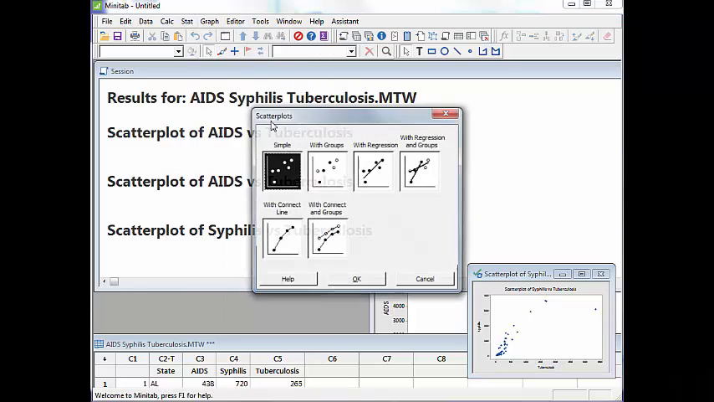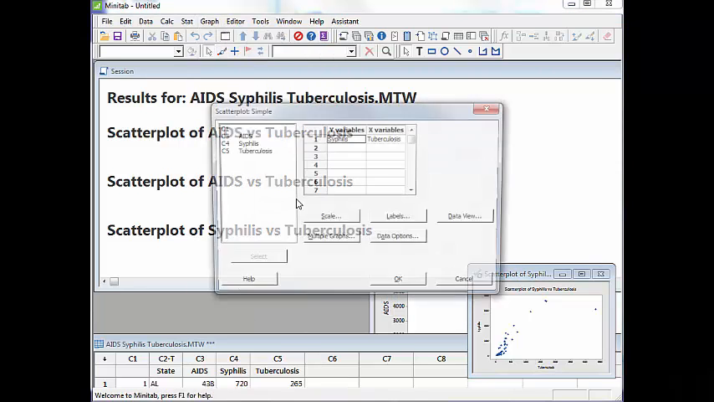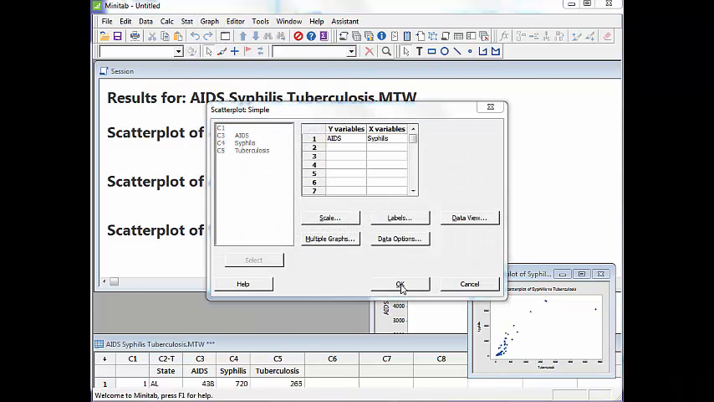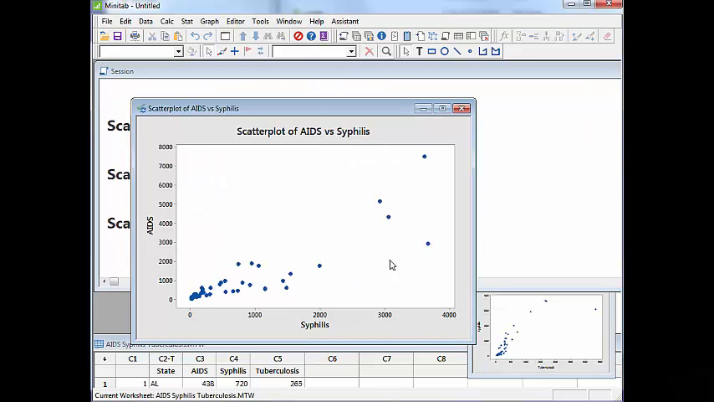And finally, let's make one more graph. Let's plot, say, AIDS versus syphilis cases. Okay, AIDS cases versus syphilis cases. And what do you notice there? Sure enough, yep, same kind of trend. As syphilis cases increase, AIDS cases also increase.